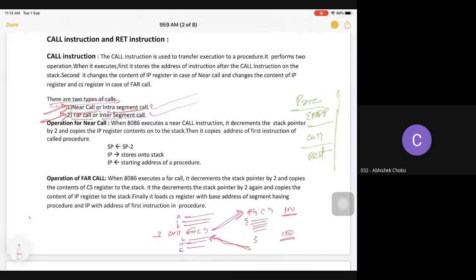Now, in the background, how will your compiler get to know that I need to go to location number 100 and I need to come back to location number 4? Can you tell me? Anyone knows? In a C program, if you have written a program like this, how does your compiler know that after this function call, I need to go to location number 100, and when I need to come back, I need to come back to location number 4?